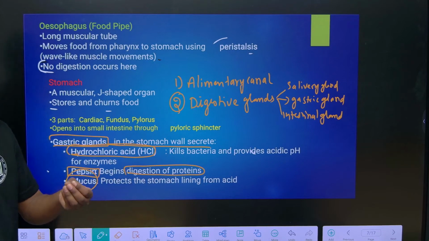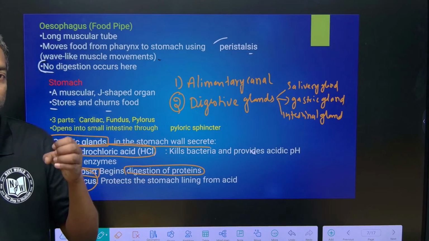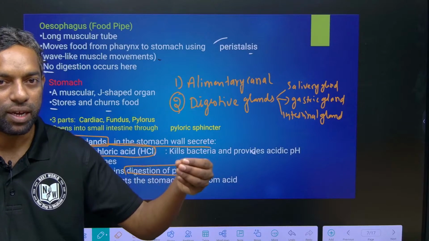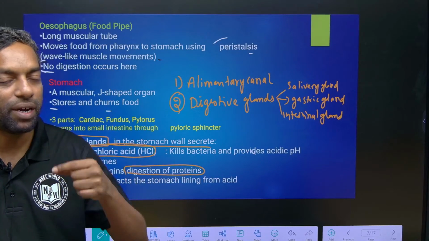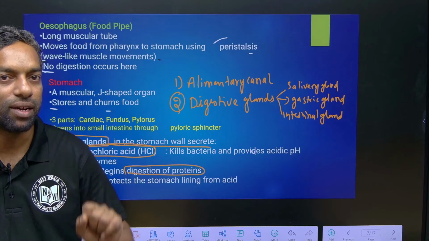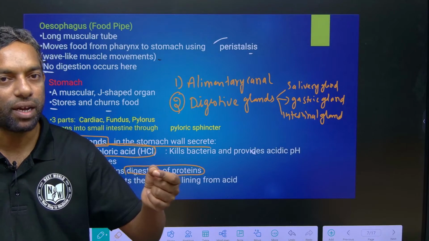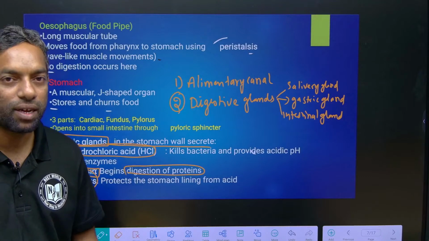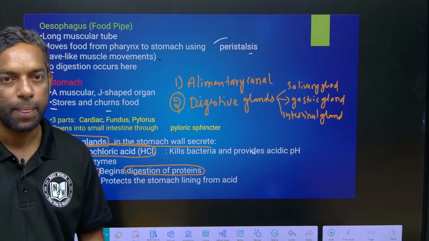Mucus is the fluid which protects the stomach wall from the HCl. HCl is an acid that can damage the stomach wall, so there is a chance of that. The protection takes place through the mucus, which is secreted in the stomach itself.